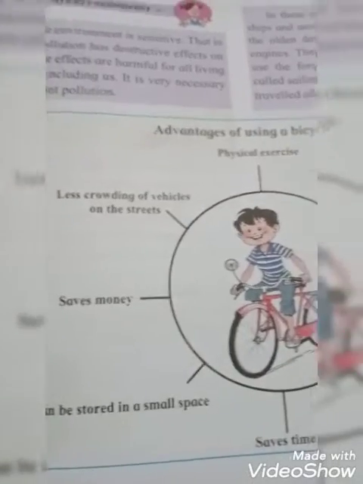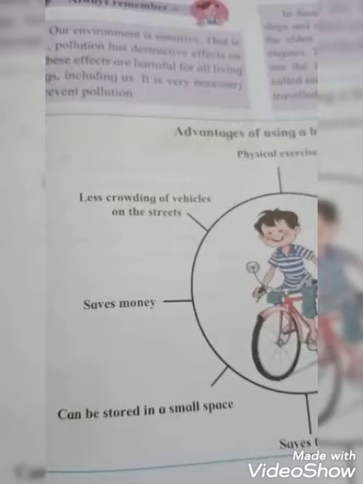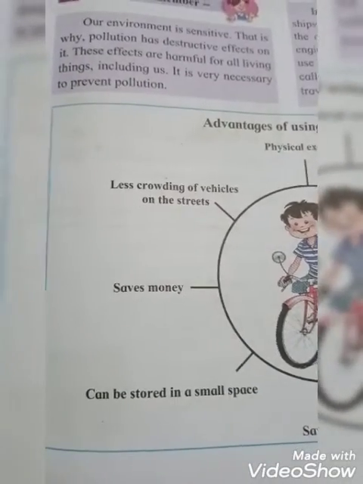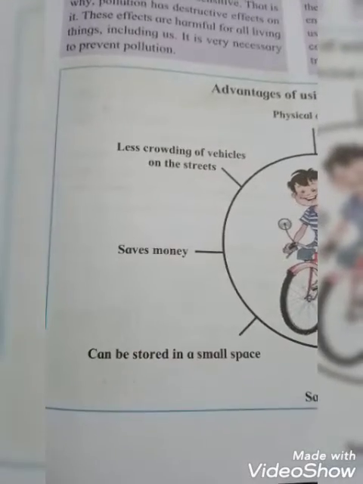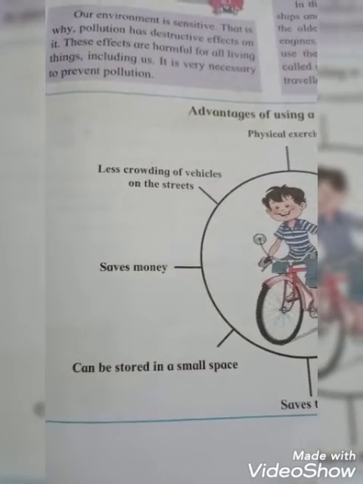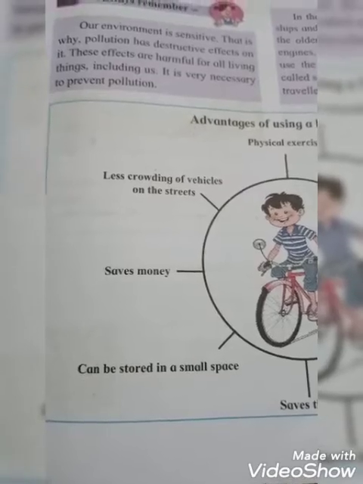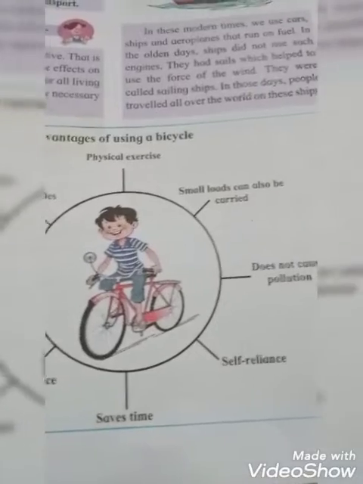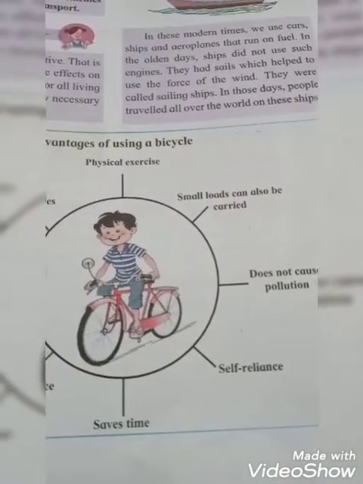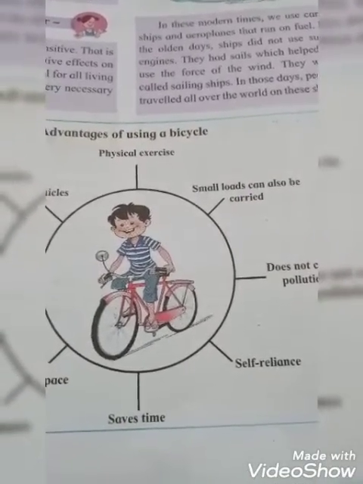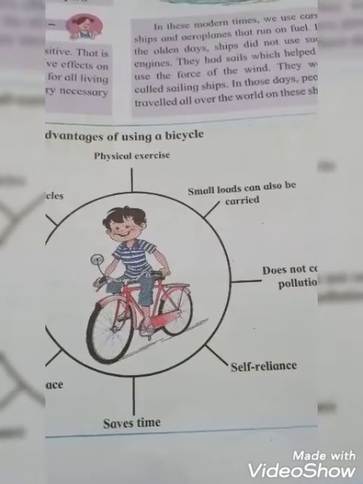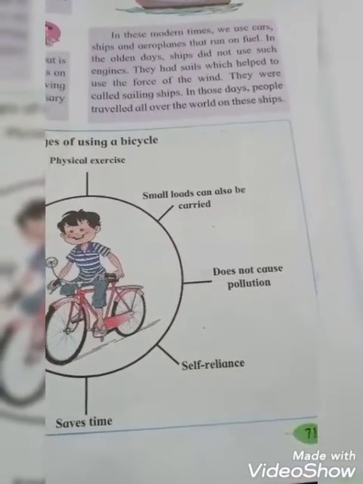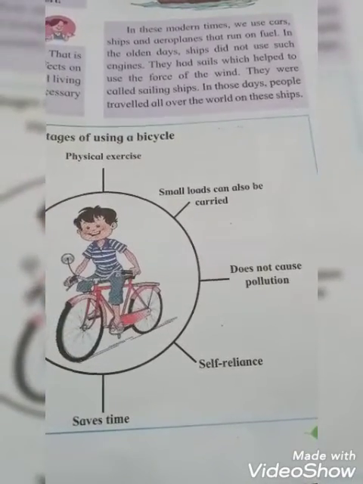Afterwards, there is less crowding of vehicles on the street because of the bicycle. It saves money, and it can be stored in a small place; it will not take a large place. It saves time also, students. Small loads, like a bag or anything, can also be carried on your bicycle. And it does not cause any pollution. Because of the bicycle there is no pollution.